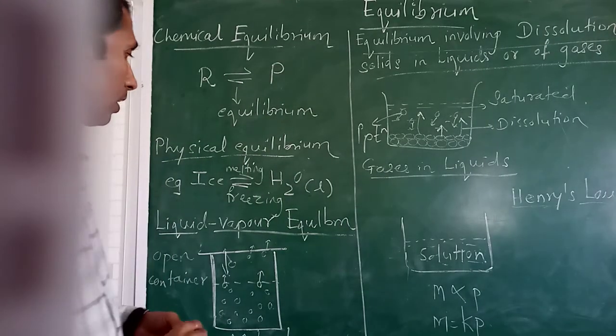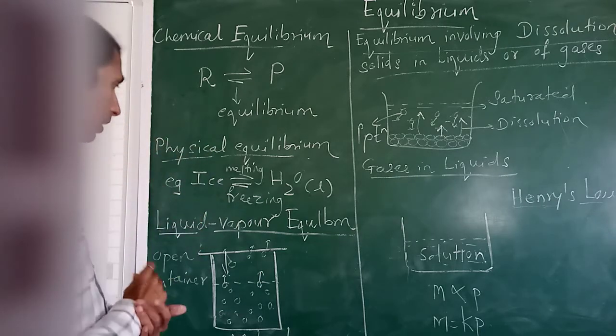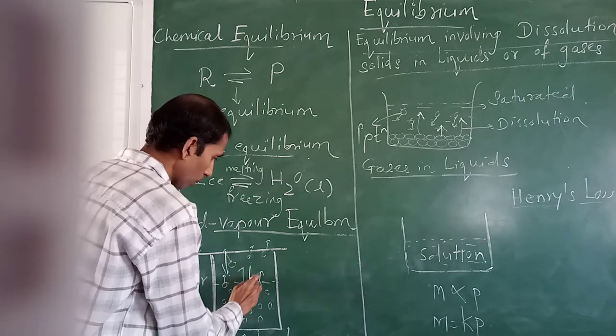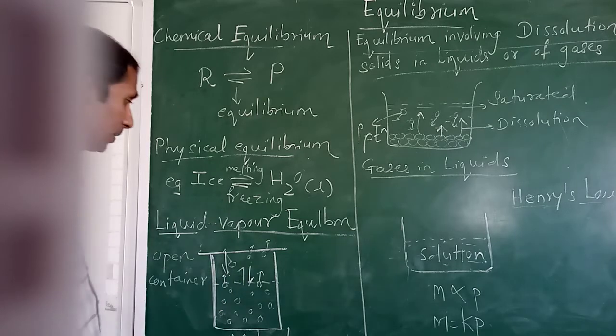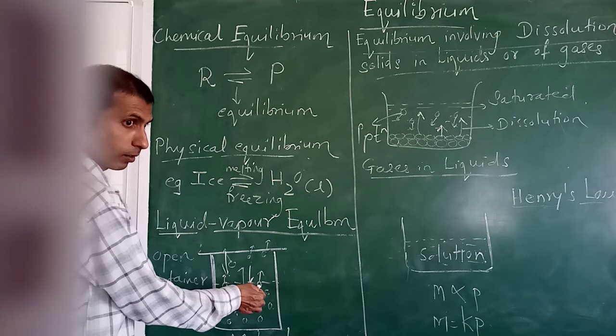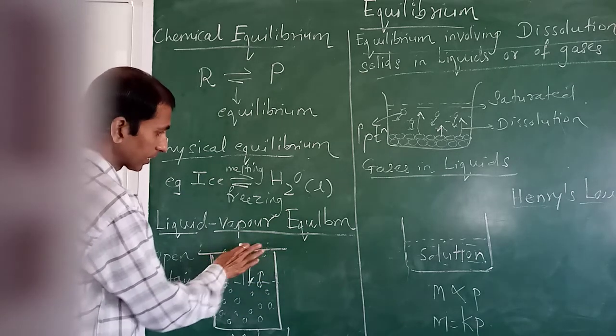Condensation मतलब conversion of the vapors into liquid. And this will occur at the same time. So you can show this particular representation here for equilibrium. That means liquid water molecules are getting converted to vapors, unable to escape in this case.